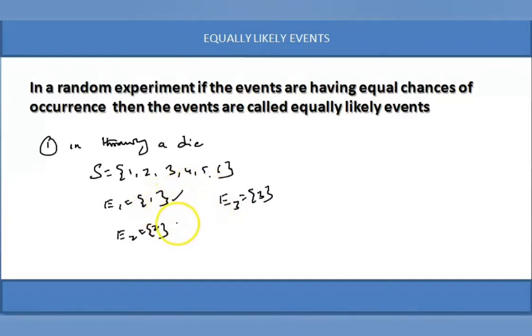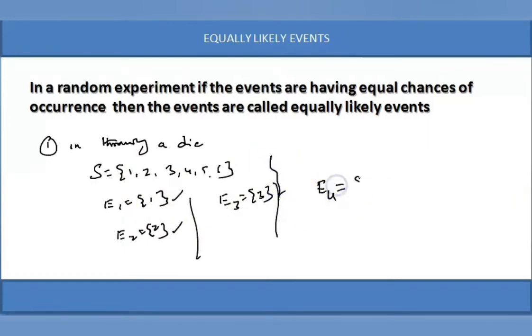Getting 1 out of 6, getting 2 out of 6, getting 3 out of 6 are equally likely events. They have equal chances of appearance. There is 1 by 6, 1 by 6, 1 by 6. Again, we can create another type of events.